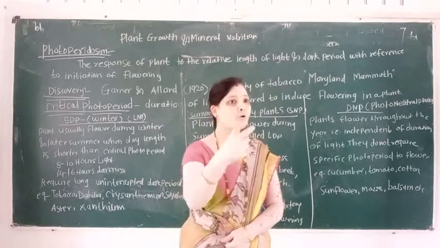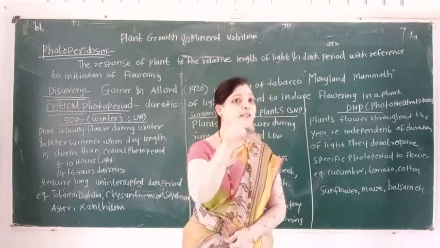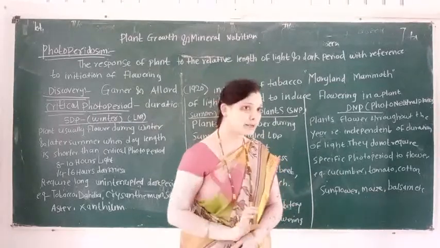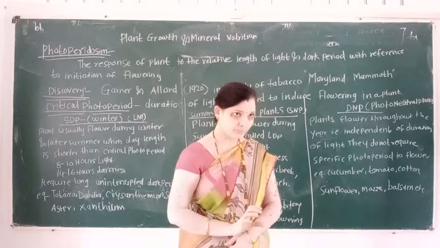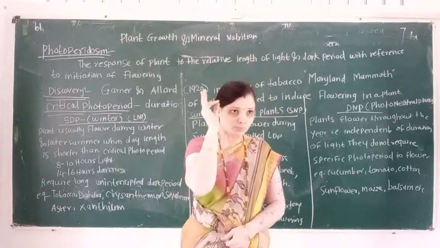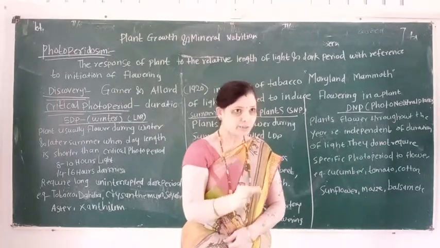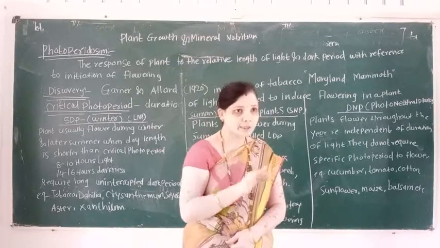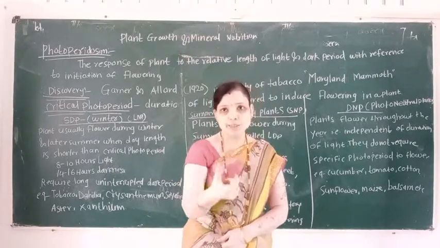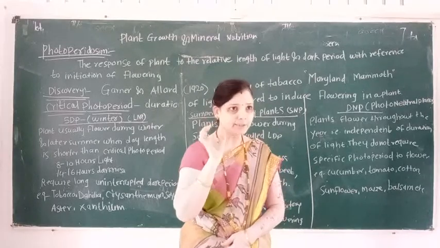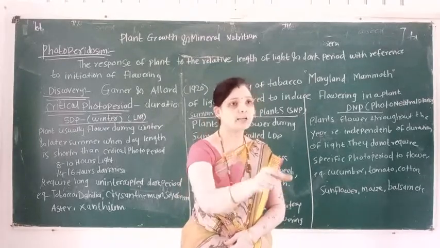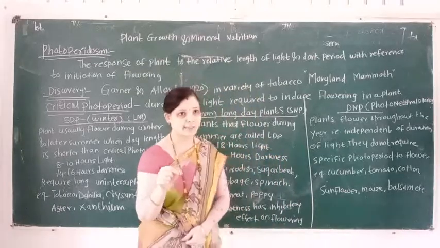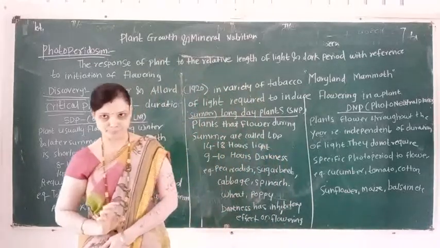So the flower is called a highly modified shoot for sexual reproduction. For inducing flowering, plants require a duration of light. This duration of light is known as photoperiodism.